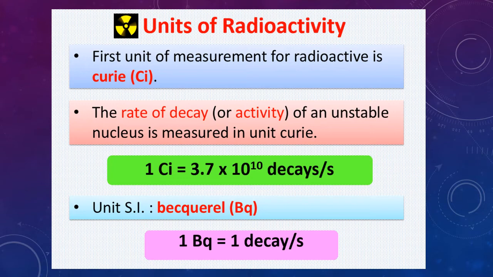Okay, so let's move on. Let's look at the unit of radioactivity. The first unit of measurement for radioactivity is the Curie, represented with Ci. The rate of decay of an unstable nucleus is measured in Curie. So 1 Curie equals 3.7 times 10 to the power of 10 decays. The SI unit for radioactivity is the becquerel. So 1 becquerel equals 1 decay per second.